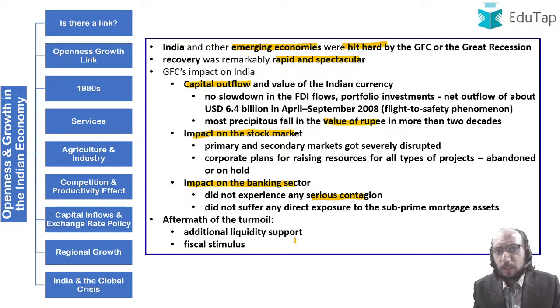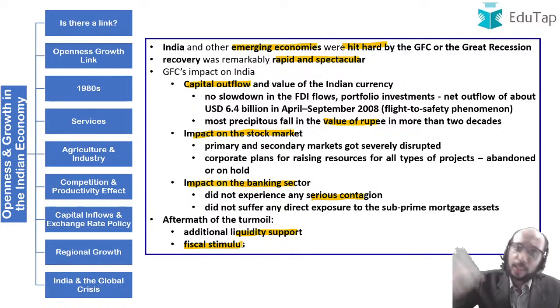In the aftermath of the turmoil, we were able to bring the situation back on track relatively quickly because we provided a lot of liquidity support and a lot of fiscal stimulus, and there is some inherent strength and resilience in the Indian economy. Given that we are a developing country, and that a lot of consumption expenditure has to happen thanks to our large population, there is some amount of inherent strength in the Indian economy, so demand does shoot back up quite fast.